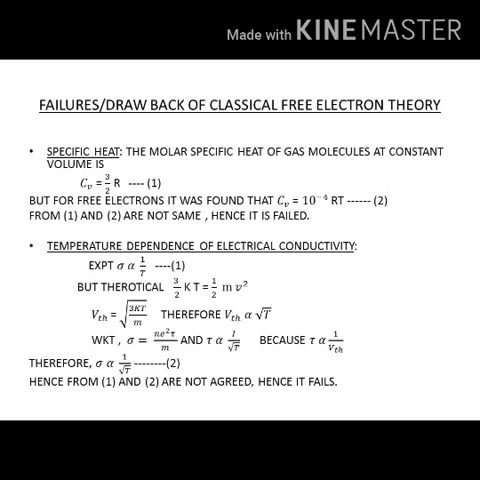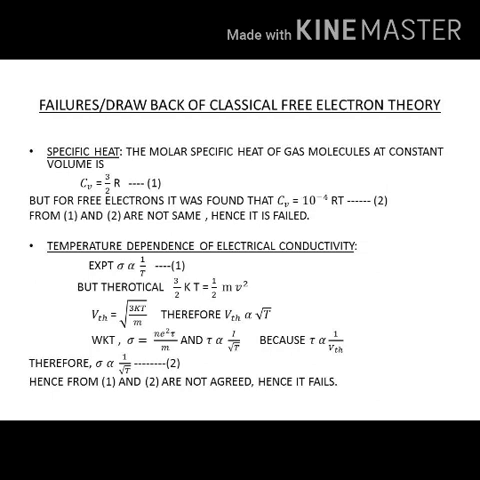Failures of classical free electron theory. Though the classical free electron theory easily explained electrical and thermal properties, it failed to explain specific heat, the temperature dependence of electrical conductivity, and the dependence of electrical conductivity on electron concentration.